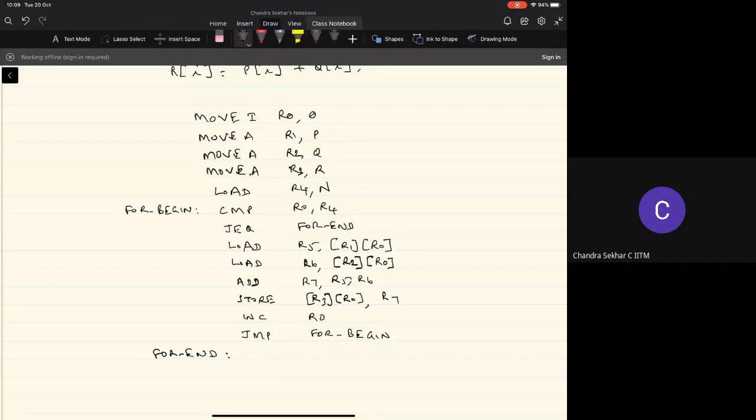So typically, any such iterative statement or the loop statement, one can translate it into a sequence of instructions in this process. I leave it as an exercise for you to translate the other types of loop statements like the while do statements or do while statements, right? So take a simple do while structure or the while do structure, right? And then translate it to the sequence of instructions. Okay, if there are no other questions, we'll move on to the